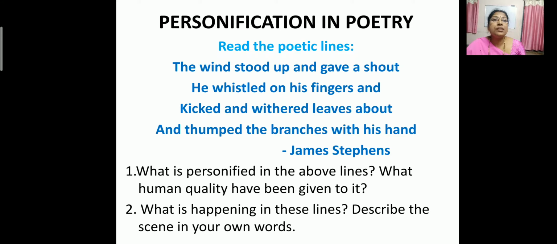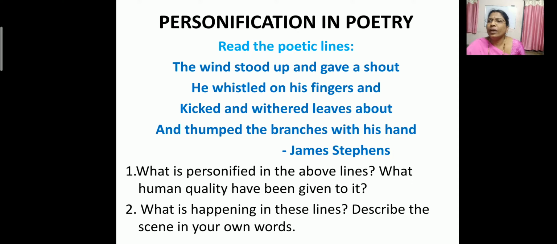Then shout is there. Gave a shout, shouting. So shouting also is given. Whistling also is given. Kicking is given. Thumping is given. Thumping is to hit hard. So all these are given a human quality. So the wind is personified in the above lines. The wind is standing, shouting, whistling, kicking and thumping like a human. Clear?